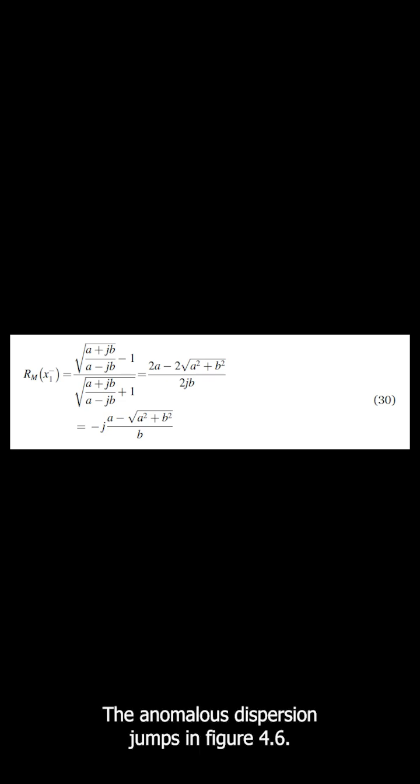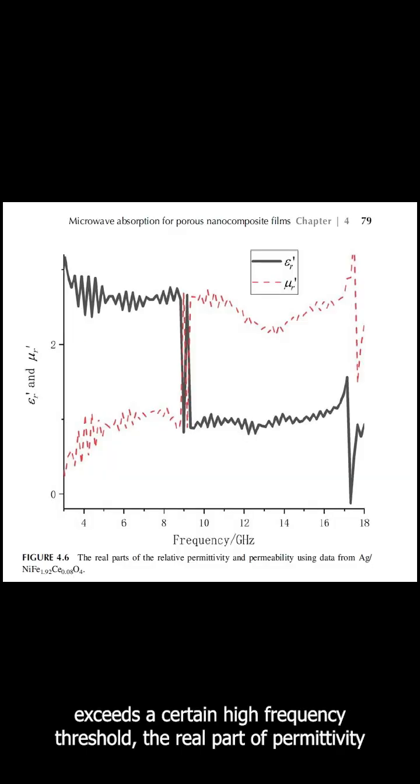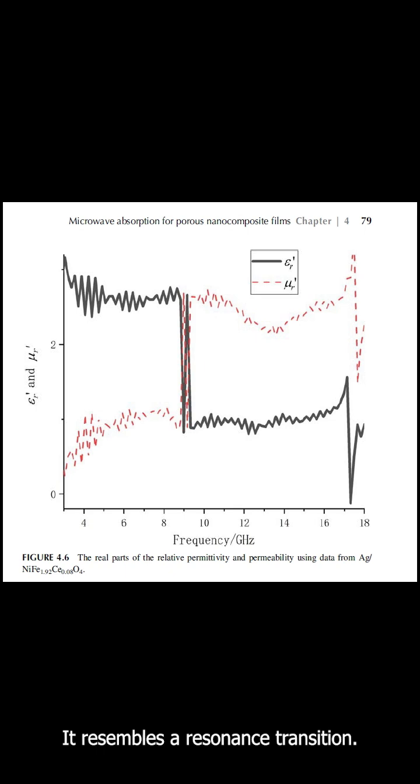Mystery 2: The anomalous dispersion jumps in figure 4.6. Our second mystery is documented in Chapter 4 of our 2024 Elsevier reference book. In figure 4.6, we observed that when the frequency exceeds a certain high-frequency threshold, the real part of permittivity suddenly drops while the real part of permeability simultaneously surges upward. It resembles a resonance transition.